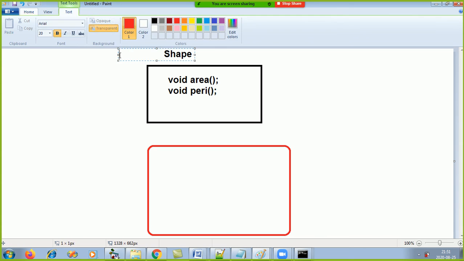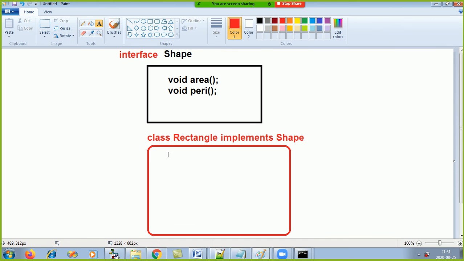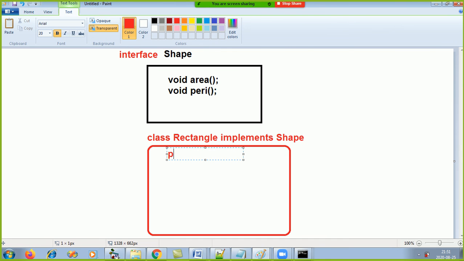This was interface Shape. And this is class Rectangle. What will the class Rectangle do? Implements Shape. And now it is the responsibility of the class to give body to the functions.